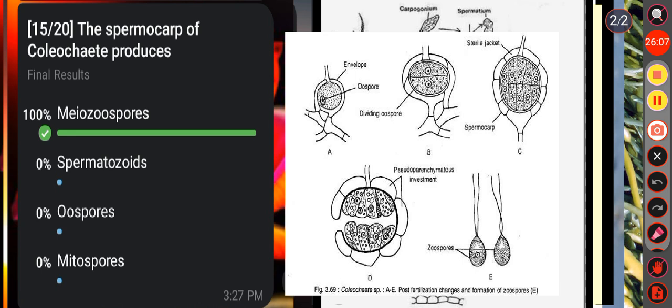Again, these cells divide by mitosis to form 8 cells. By further division of the octant, 16 or 32 haploid wedge-shaped cells are formed within the oospore. The protoplast of each cell metamorphoses into a biflagellate meiospore, also called gonozoospore. Okay, so here the correct answer is option A.